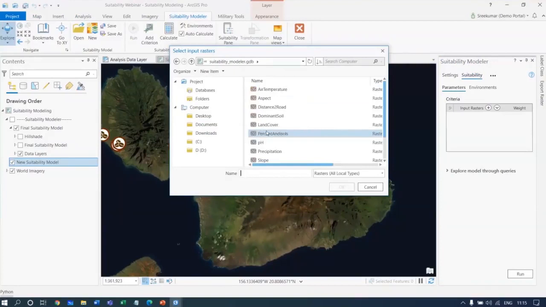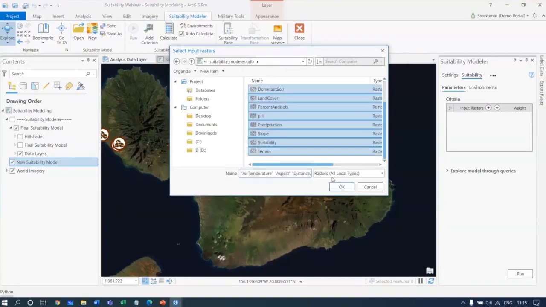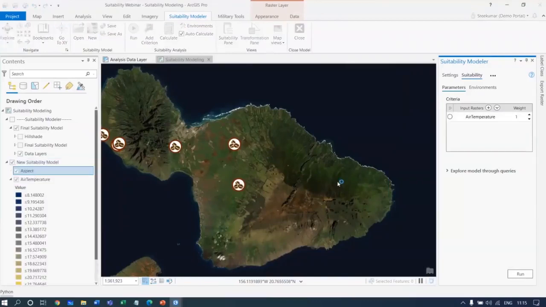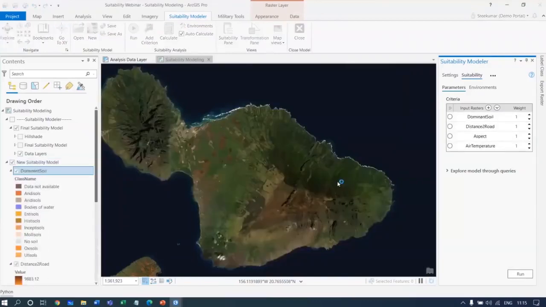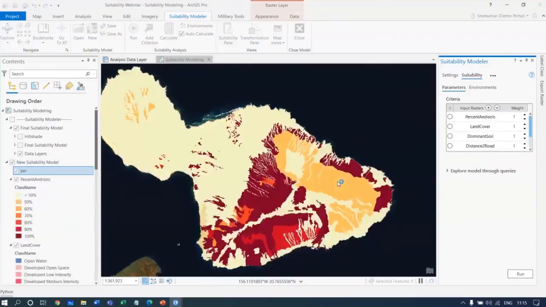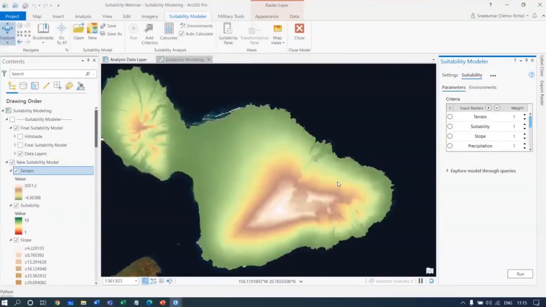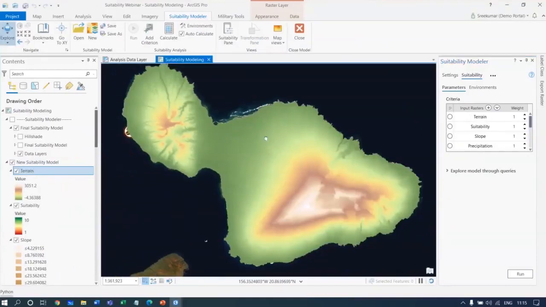I am adding around 10 images. So you can see as soon as it is getting added, it will reflect on the map viewer. And you can see all these images are getting added one after another. Now, once we have added, you can see the added rasters and their weightage, which is a bit familiar to you. You can just directly change the weightage, etc., and so on.